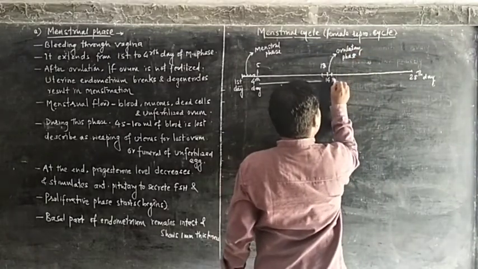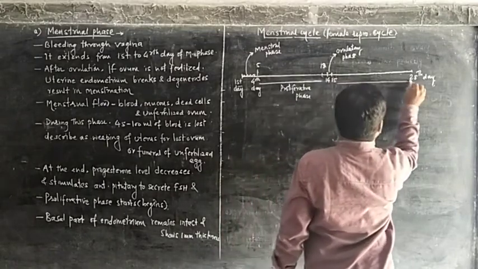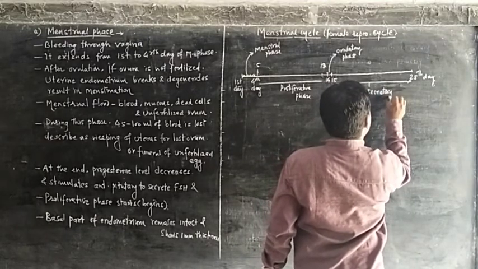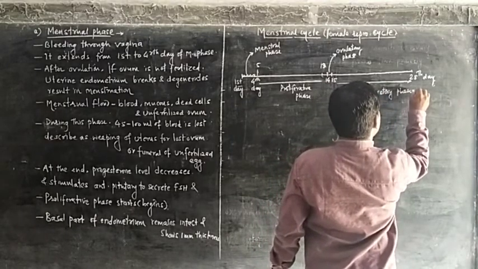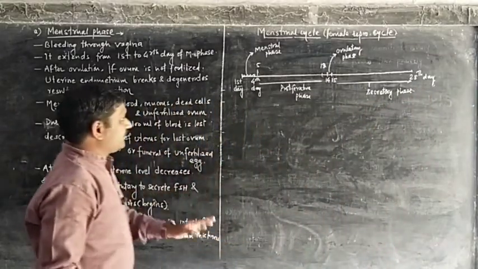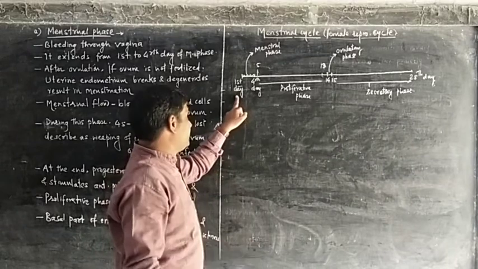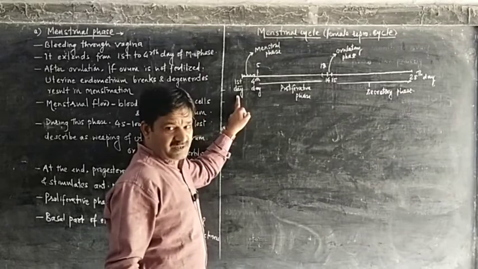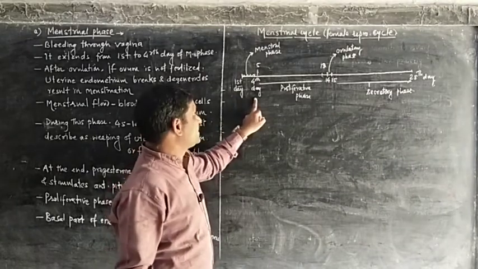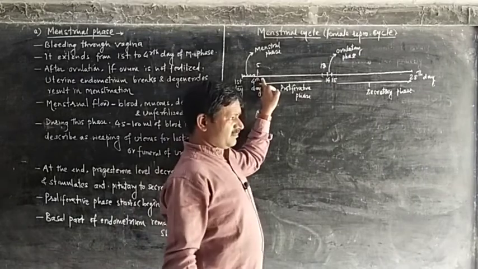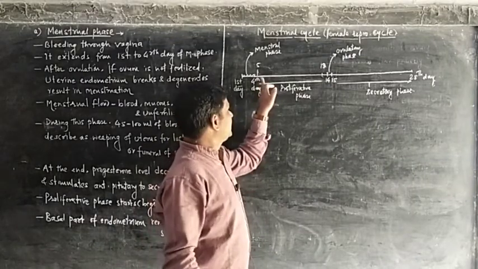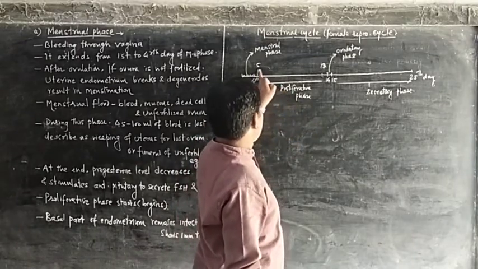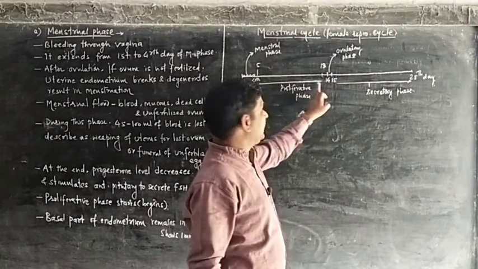Next, after 15 to 28 days, this is the longest phase, called the secretory phase, or luteal phase. In this cycle, the first day is the first day of the menstrual phase, which lasts for about 1 to 4 days. From the 5th day, after completion of the menstrual phase, the proliferative phase begins, from the 5th day to the 13th day.